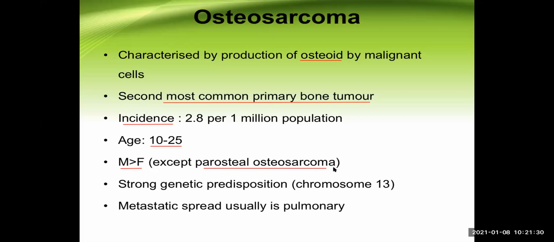We really do not know the cause. Why is that? There is a strong genetic predisposition. Chromosome number 13 may be affected in that situation, and metastatic spread usually occurs in the lung. Okay, this is the distant metastasis. For example, the common site is again near to the knee joint, the upper end of the tibia and lower end of the femur. From there, it may invade the blood, and through the blood, it can go to the lungs.